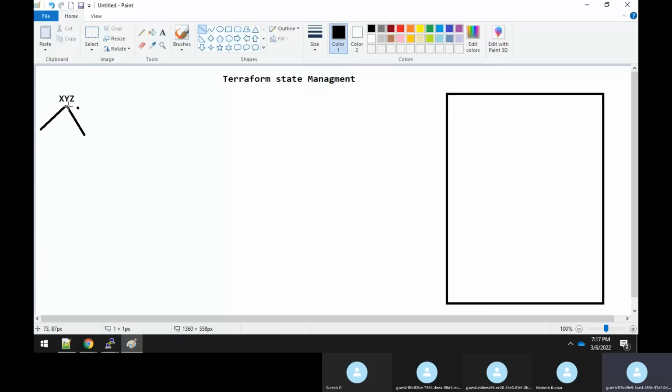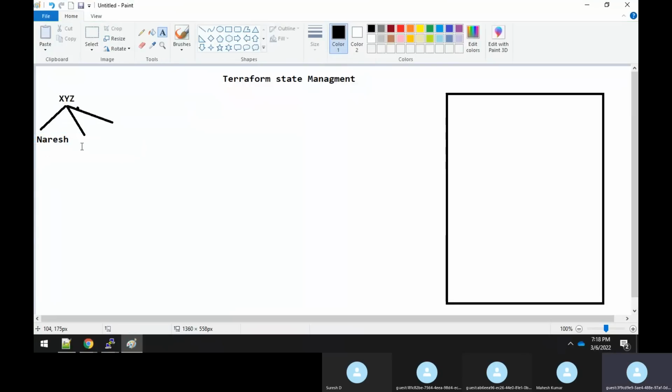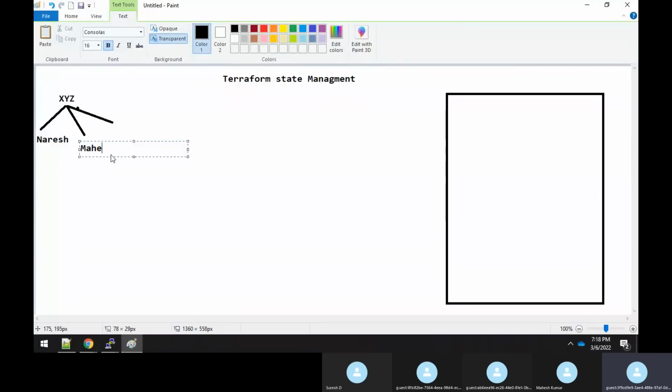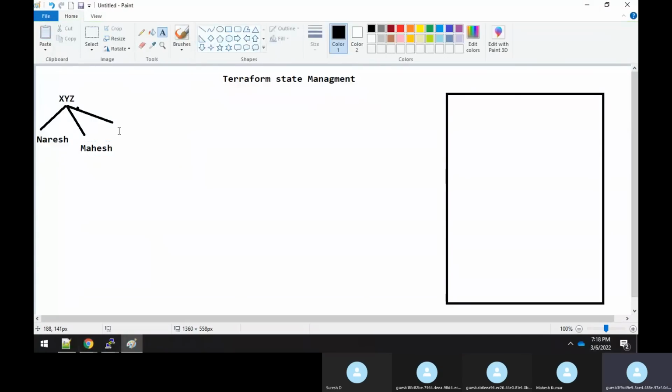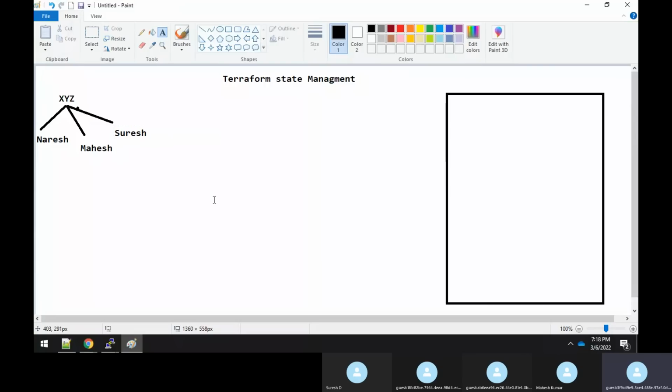Let me give names. Naresh is one of the DevOps engineers. Second is Mahesh. The third engineer is Suresh. So these are the 3 engineers who have been hired by this company.